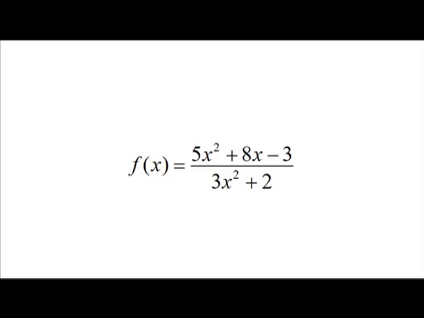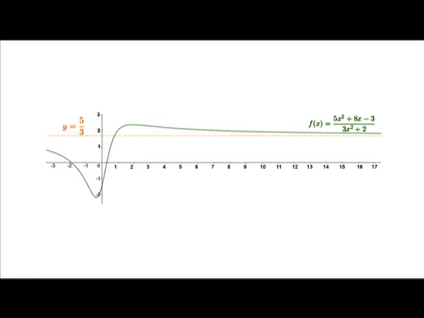By looking at the graph of f of x is equal to 5x square plus 8x minus 3 whole divided by 3x square plus 2, we may get a feel that the graph touches the line y is equal to 5 by 3 when x approaches infinity.